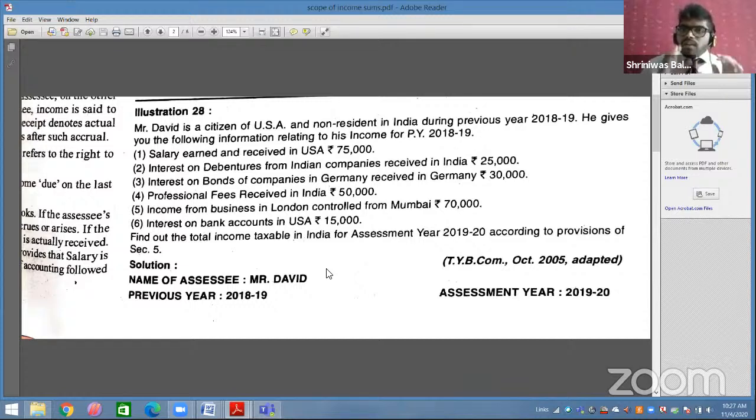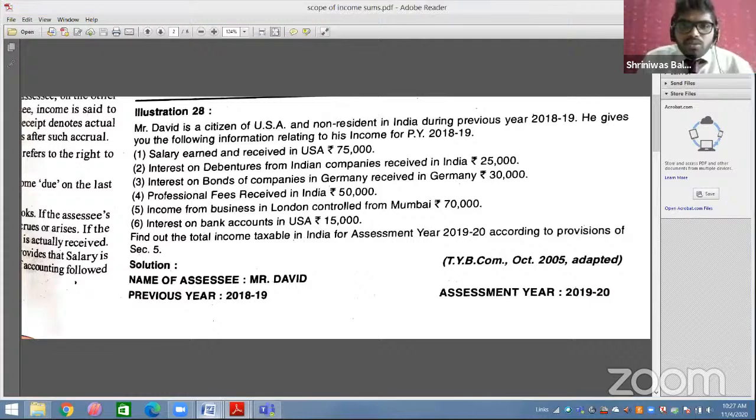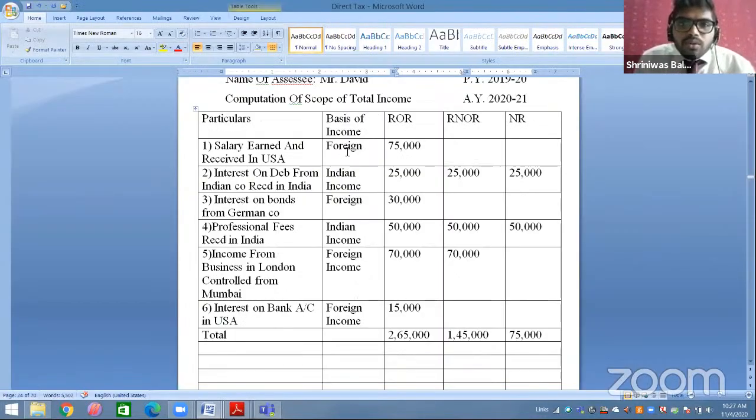Now what we will do, even if there is a non-resident, for our example purpose, we will calculate for all three: ROR, RNOR, NR. So we will assume resident and ordinary, resident not ordinary, non-resident. Okay, let's begin. First, they said salary earned and received in USA. Now you have earned as well as received outside India. So this is your foreign income, students. Which type is it? Other foreign income. No control from India. So this will be recorded only and only in ROR. So 75,000 will be recorded only and only in ROR.